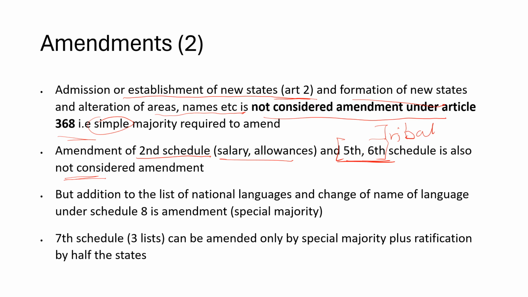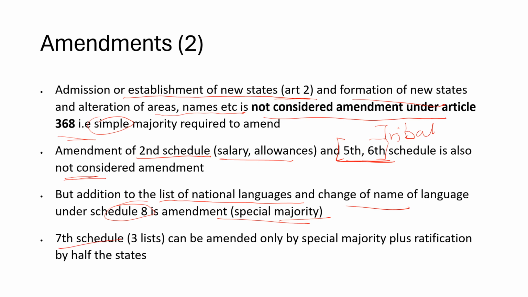although the Fifth and Sixth are not considered, the list of national languages and changes in the names of languages, Schedule 8, for any addition, change, or modification, this definitely requires a special majority. So even among the various schedules, Second, Fifth, and Sixth are not an amendment, but Eighth is. So just be clear on that.